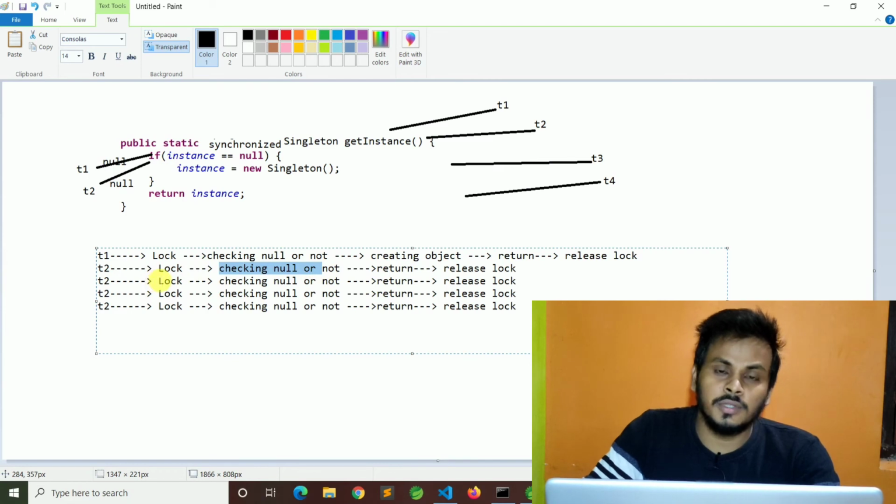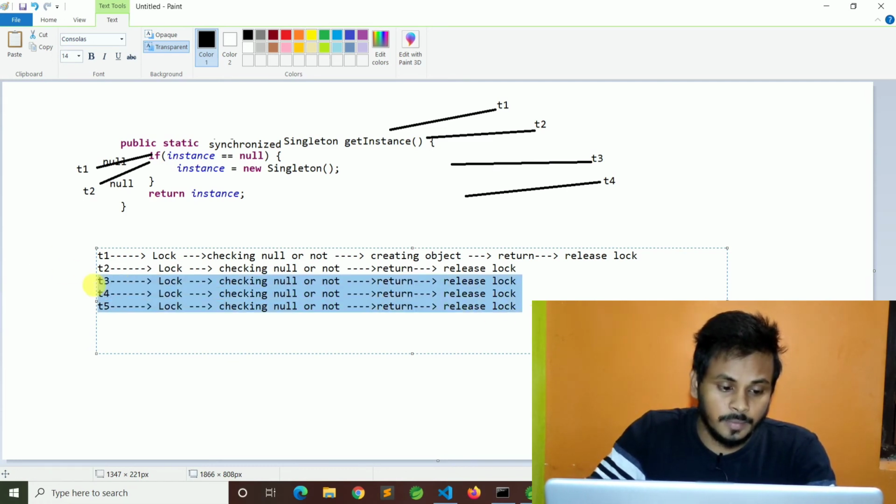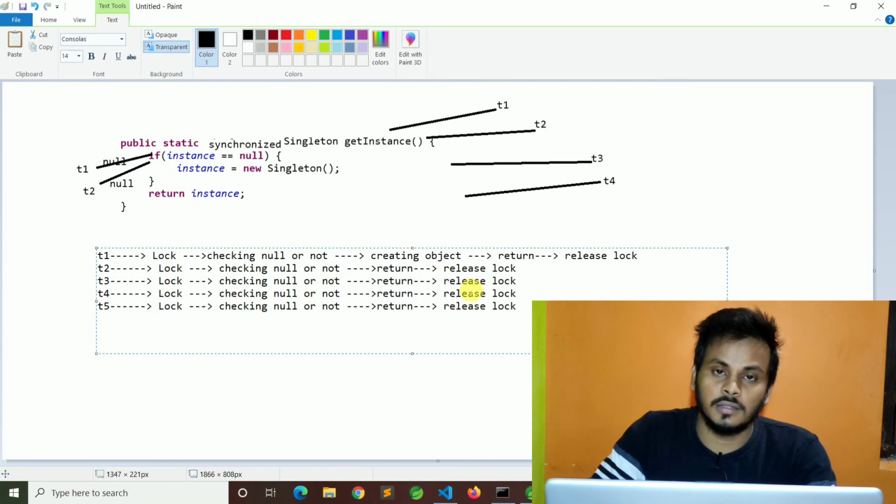This is meaningless, and again locking and checking null or not is a time consuming job. So T2, T3, T4 and T5 are doing the same job again and again: locking, checking null or not, and releasing the lock.